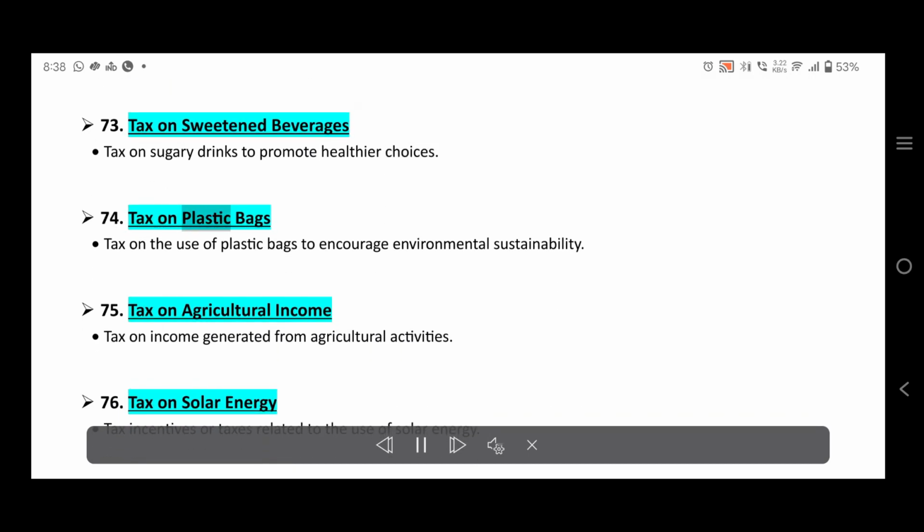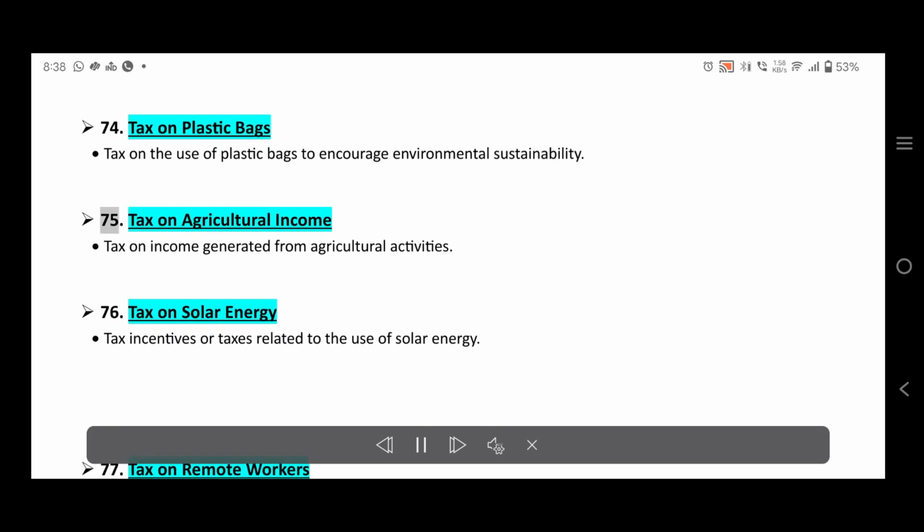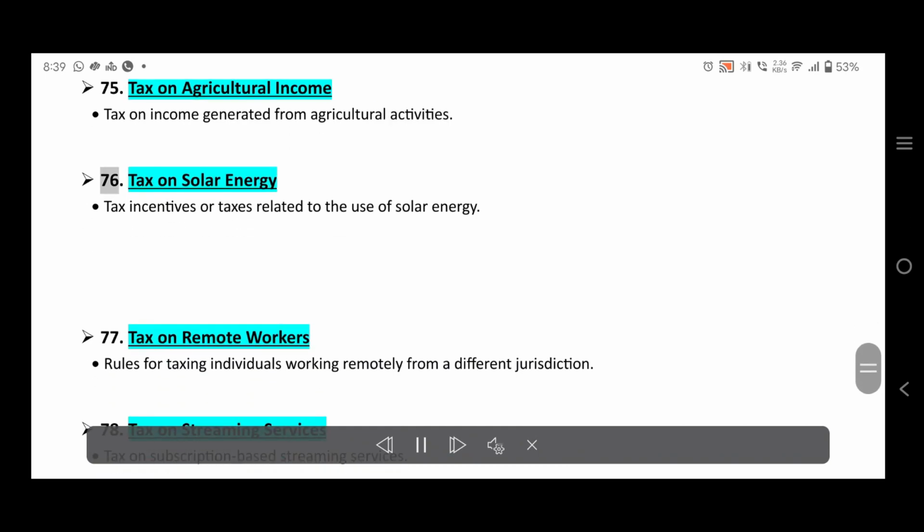74. Tax on plastic bags. Tax on the use of plastic bags to encourage environmental sustainability. 75. Tax on agricultural income. Tax on income generated from agricultural activities. 76. Tax on solar energy. Tax incentives or taxes related to the use of solar energy.